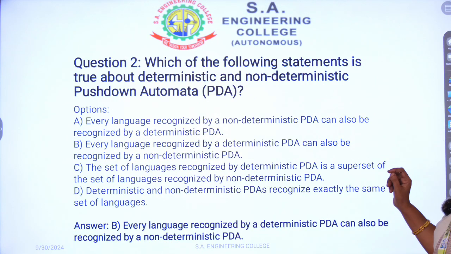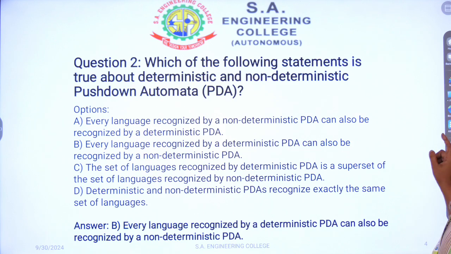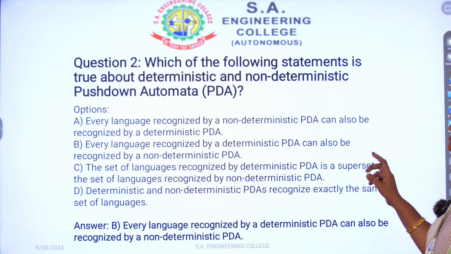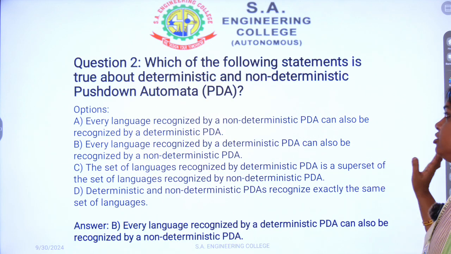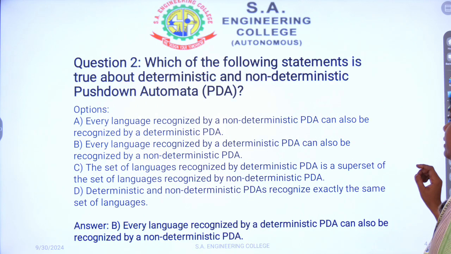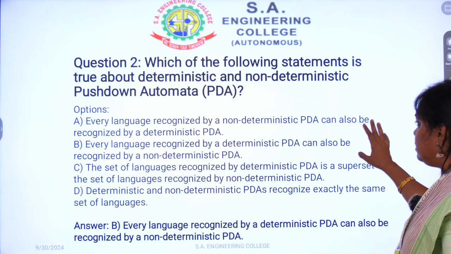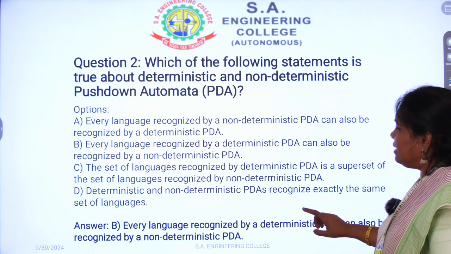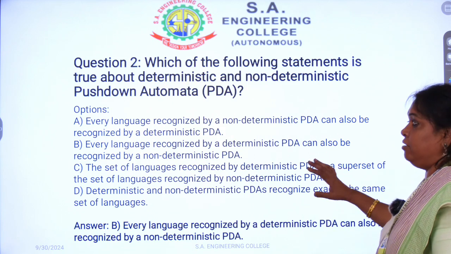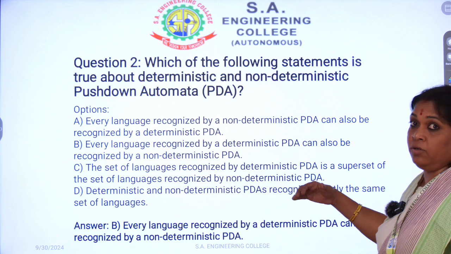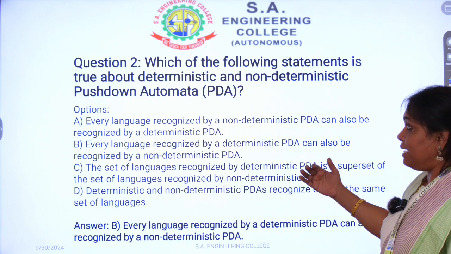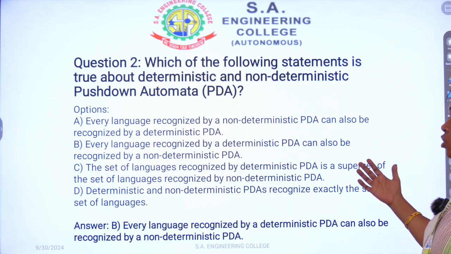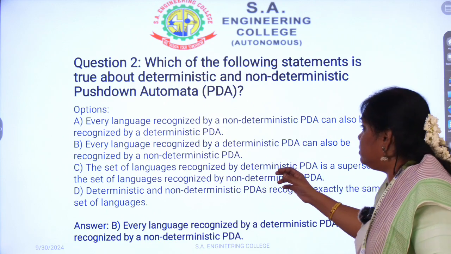See the question: which of the following statements is true about deterministic and non-deterministic push-down automata? Here they have listed some options. Directly we can see the answer first. I will justify the answer, then we will go to the remaining options and I will tell you why those are not correct answers.